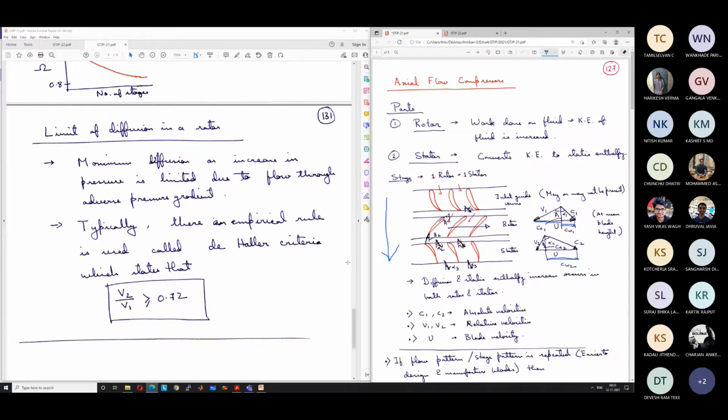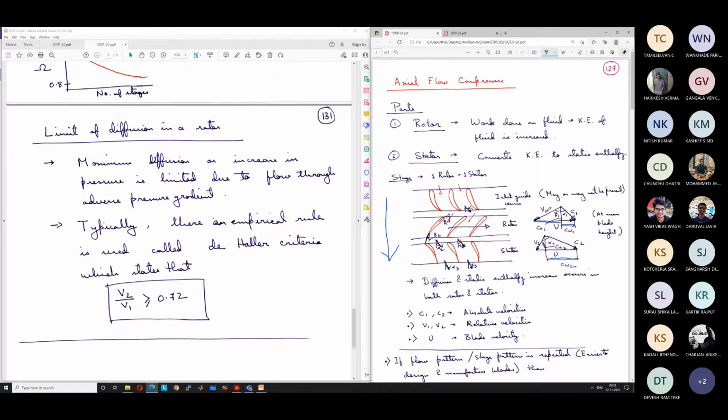Okay, so if V2 is much smaller than V1, it means that a larger increase in static enthalpy and static pressure has occurred. So this extent of increase of static pressure or static enthalpy is given by how much decrease of the relative velocity has occurred in the rotor blades. Okay. So if you want to have larger diffusion, you want this V2 to be much smaller than V1.